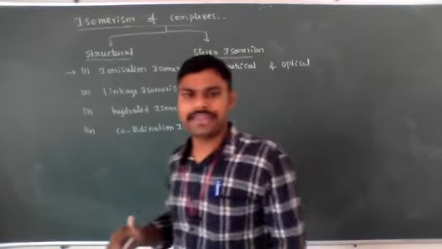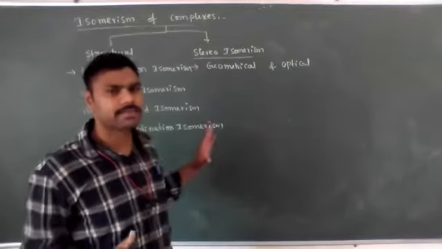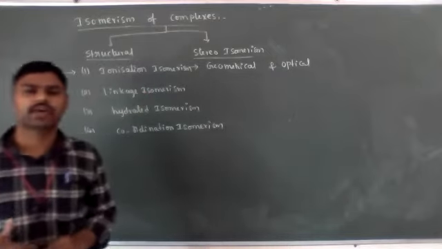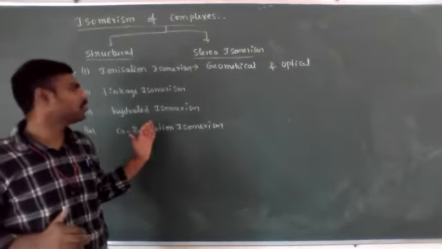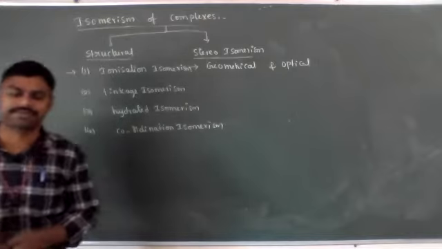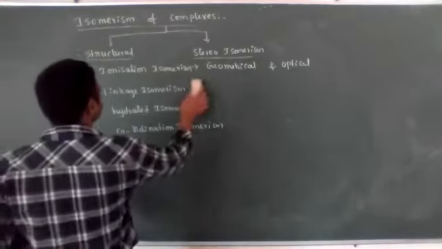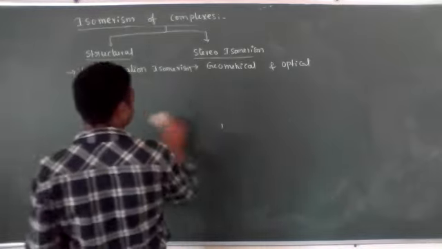So in that case we need to remember some general representations of complex compounds with coordination number 4 and coordination number 6. Then we can solve this kind of questions very easily. Let's see structural isomerism. First we discuss ionization isomerism.